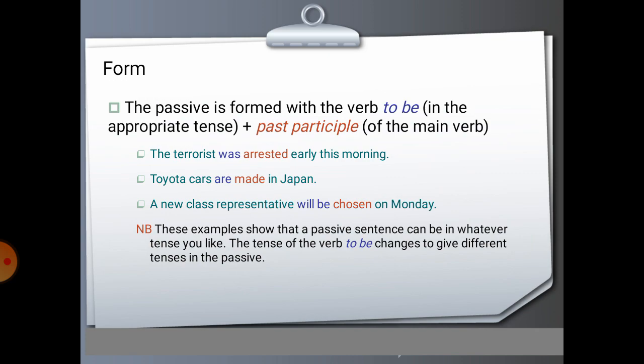Form. The passive form uses the verb to be in the appropriate tense, plus the past participle of the main verb. The terrorist was arrested early this morning. Toyota cars are made in Japan. A new class representative will be chosen on Monday. These examples show that a passive sentence can be in whatever tense you like. The tense of the verb to be changes to give different tenses in the passive.